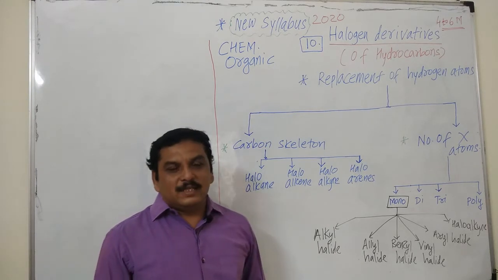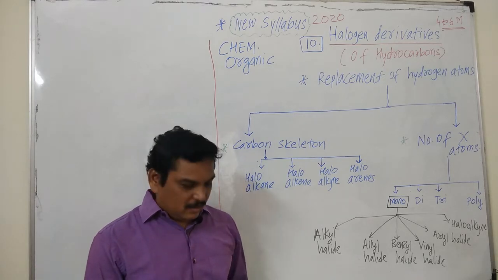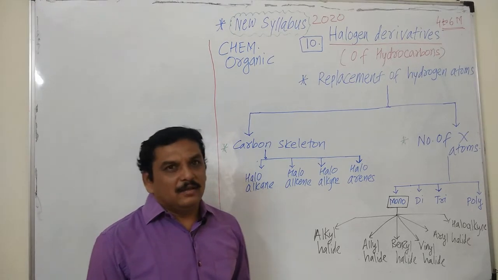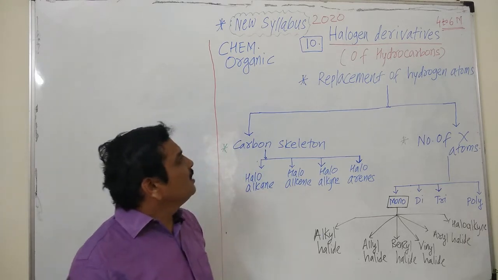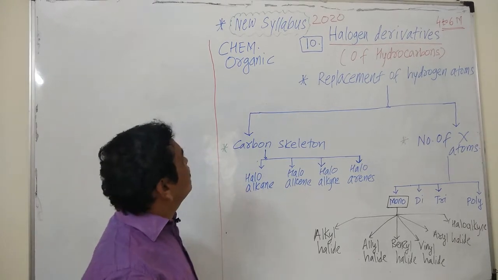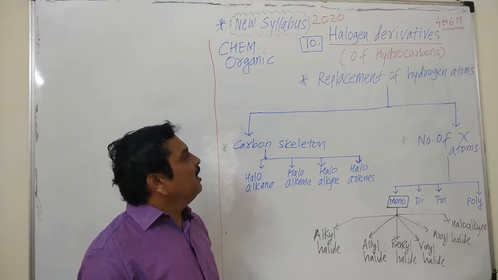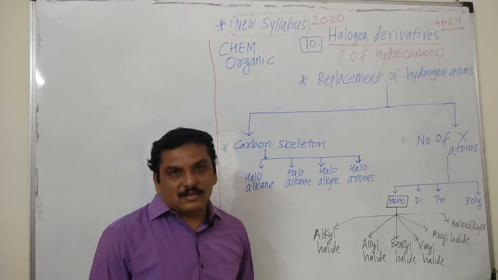In the previous lecture series, we have seen the first topic, solid state. It is from the physical chemistry, and we will start now halogen derivatives, the 10th chapter from the new syllabus, 12th organic chemistry, and it is for 4 to 6 marks.